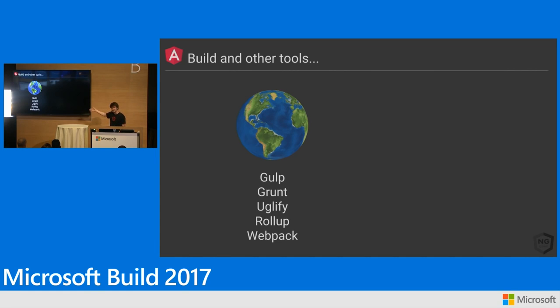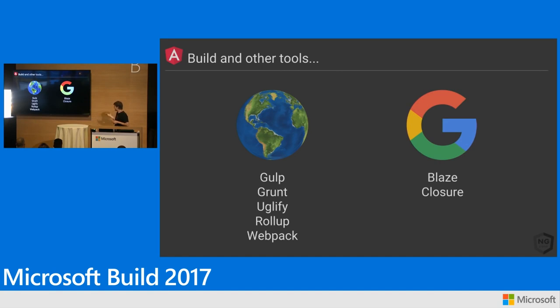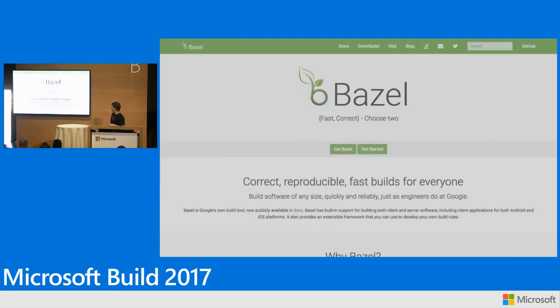We don't use any of these tools inside of Google. This is what everybody uses outside to build stuff. Inside of Google, we use a tool called Blaze, and of course with Closure Compiler. So Blaze is sort of Gulp written by computer scientists, if you like. It's a very powerful tool. It builds any language. We use it to build effectively everything at Google, from Angular all the way down to Gmail, right?